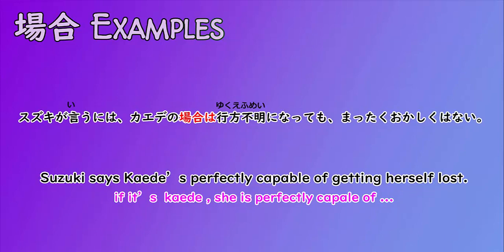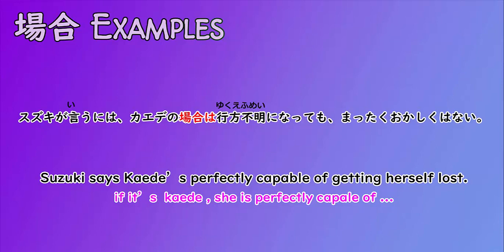Oh, look at this one. 鈴木が言うには楓の場合は行方不明になっても全くおかしくはない。Okay, so you can split the sentence into 3 parts, and it's like you are nervous or irritated, so you say that.